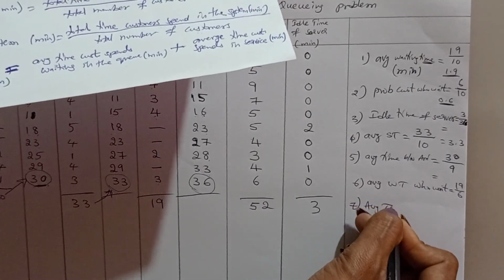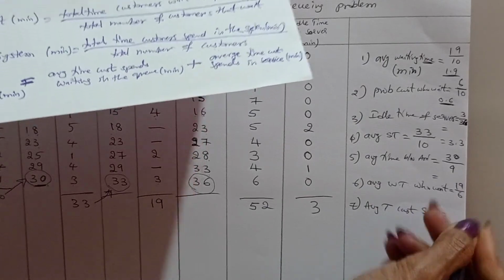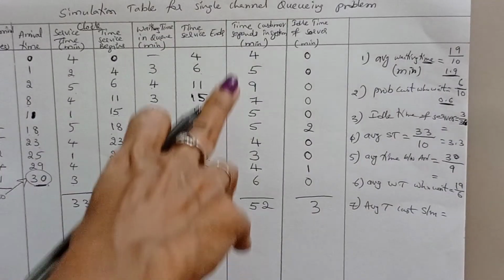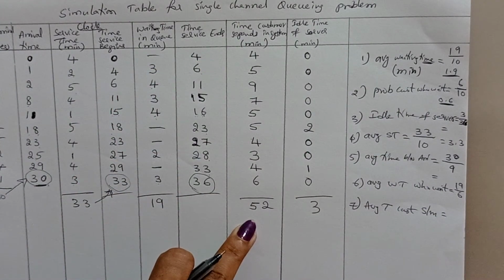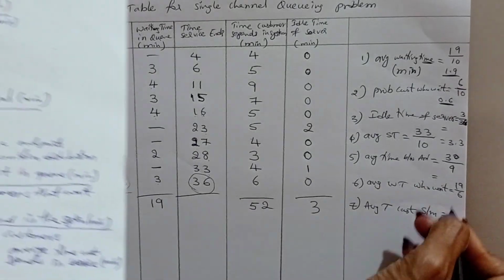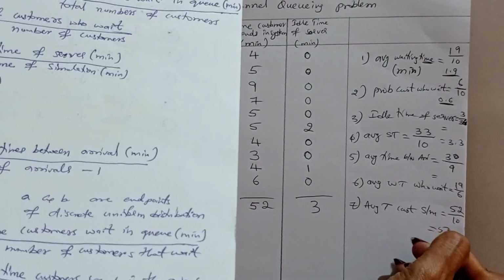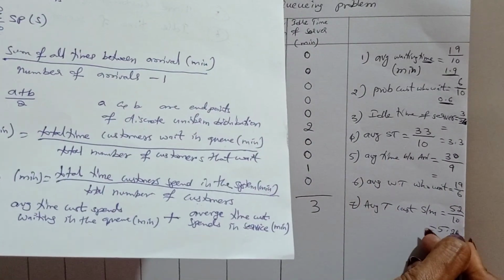The last finding is average time a customer spends in a system. It is total time customers spend in a system. What is the total time customers spend in a system, including waiting? 52, divided by total number of customers, 10, is equal to 5.2. This is in minutes.